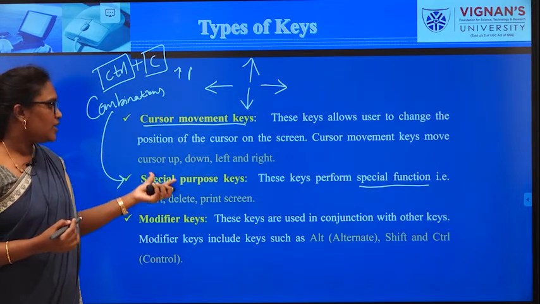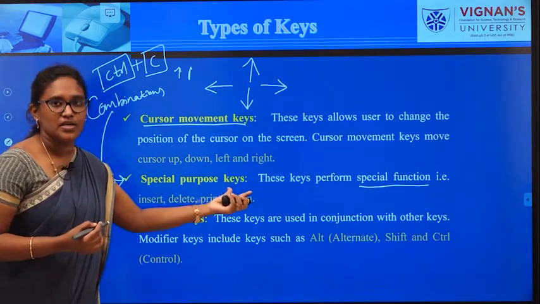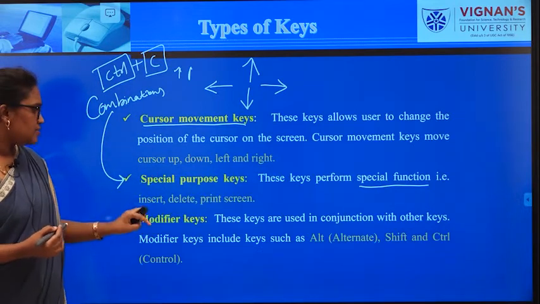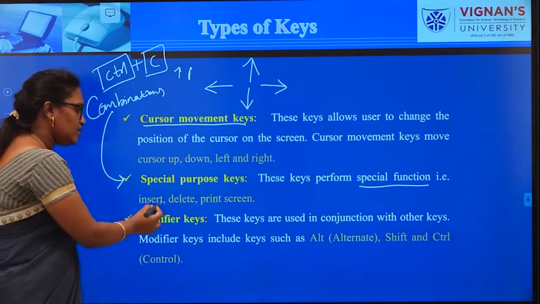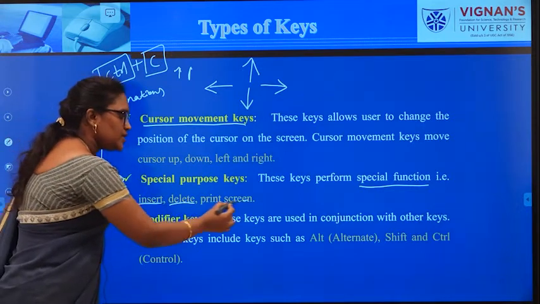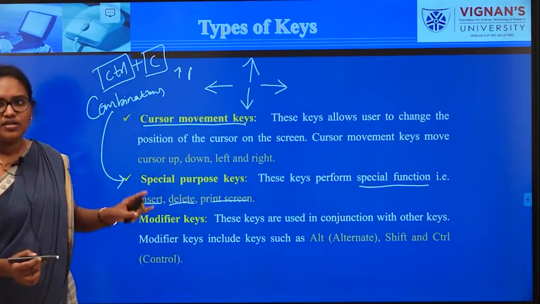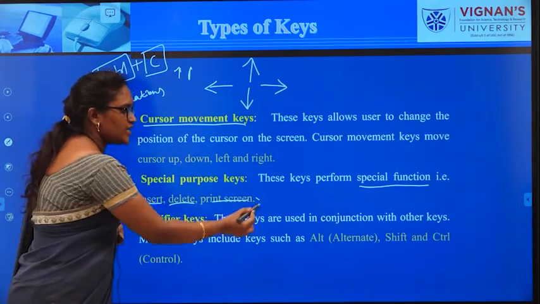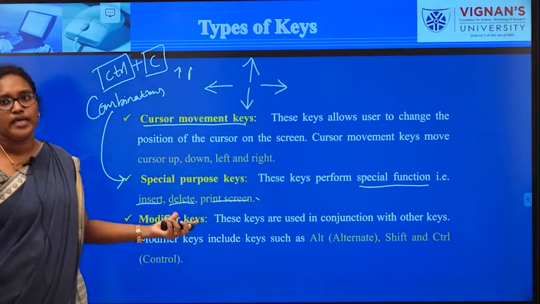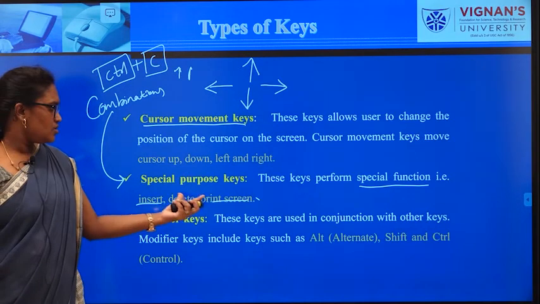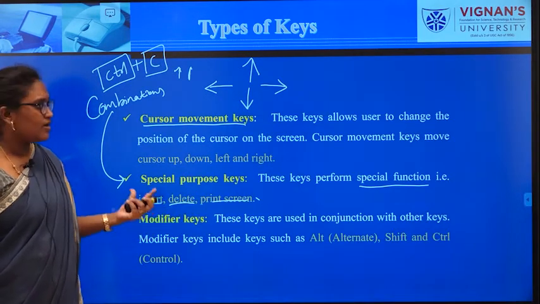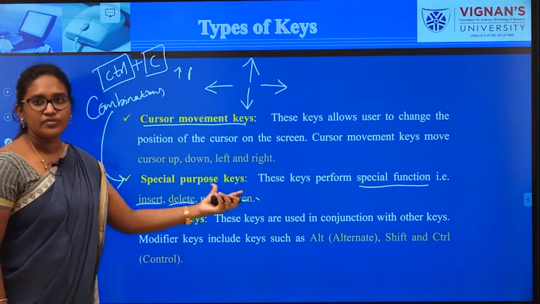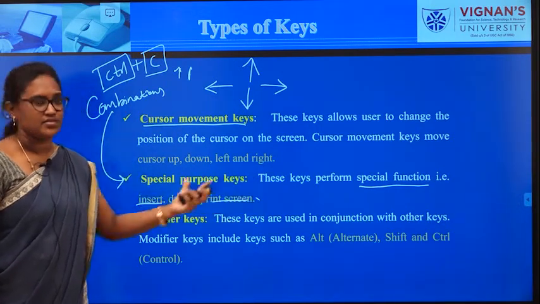But in case of a special purpose key, it is used for a specific function. That means only for inserting, deleting and print screen. Either to insert or to delete, or else print screen is used for taking the screenshot. So special purpose keys never work with a combination. They work only for special functions.